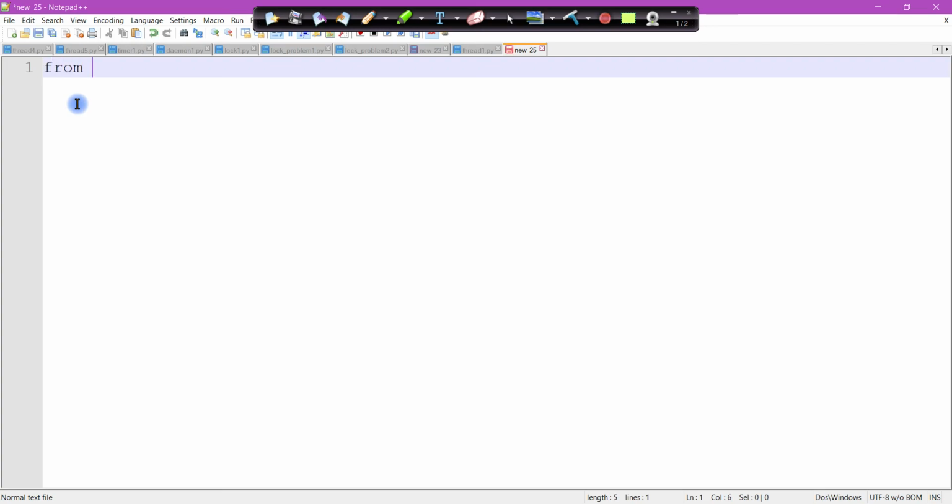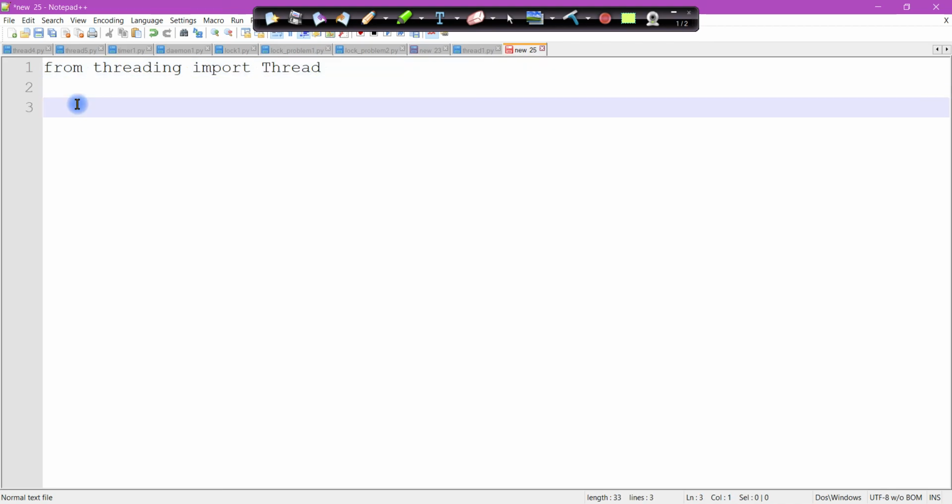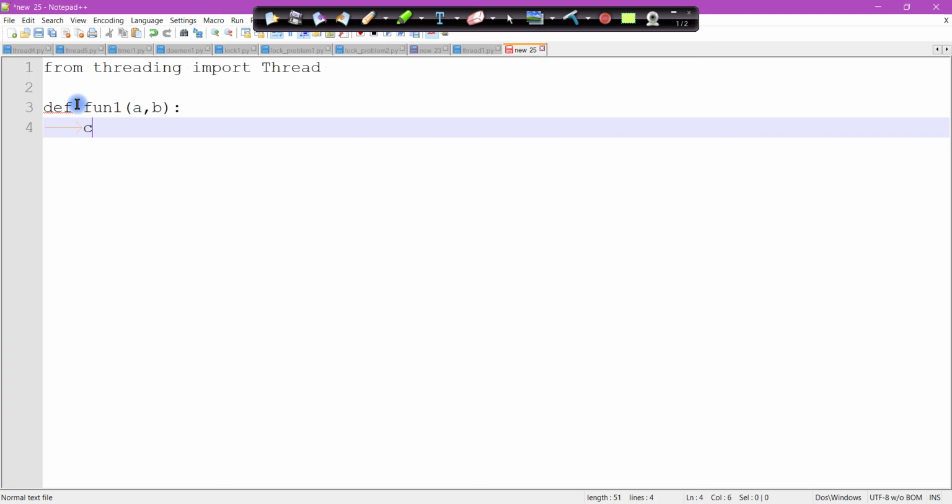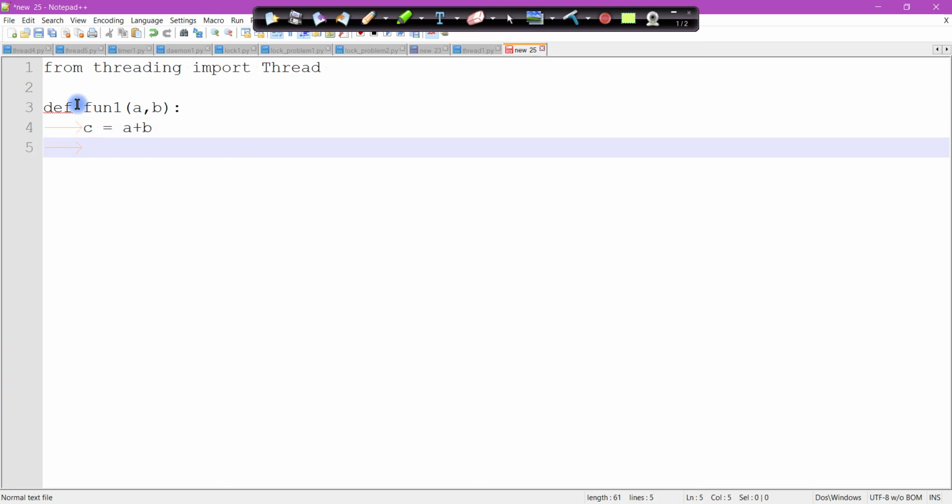So very simple, same line: from threading import Thread, right? Define any function of your choice, like a, b, c equal to a plus b, print c. Don't use a return statement here.